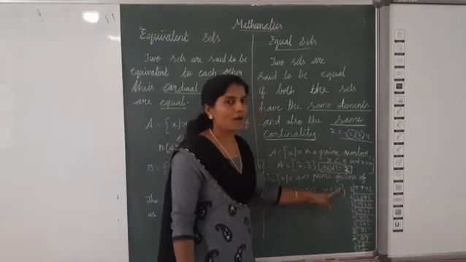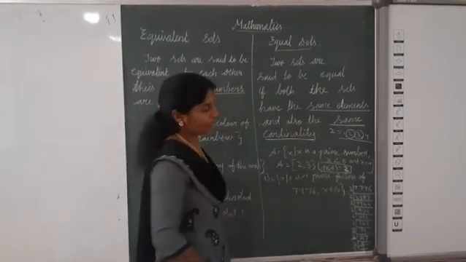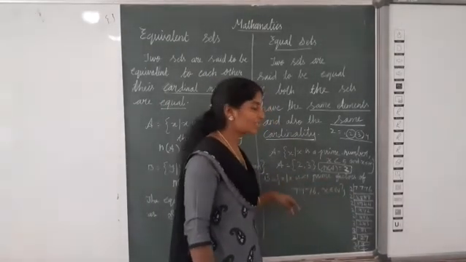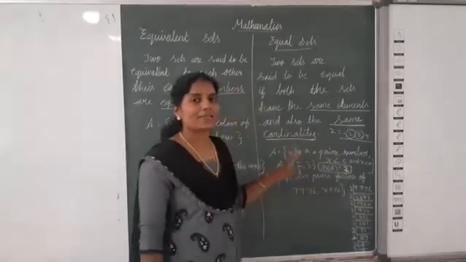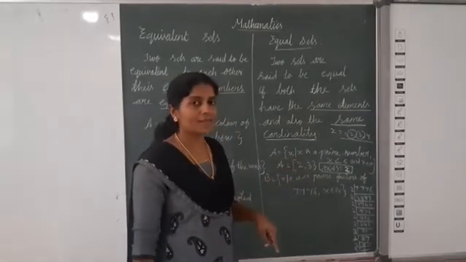Now B is equal to {x such that x is a prime factor of 7776, x belongs to N}. What is x? x equal to 1, 2, 3, etc. Now here we want to find what are the prime factors of 7776. How can you find out prime factors? Using the prime factorization method, isn't it?